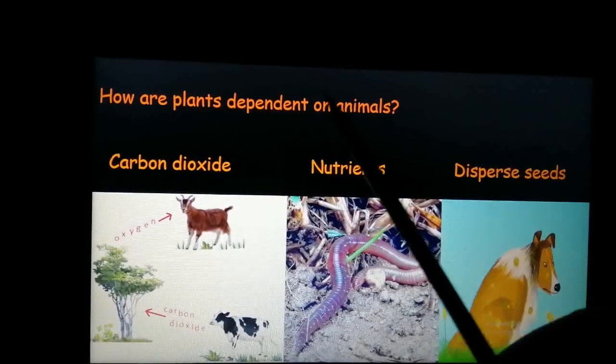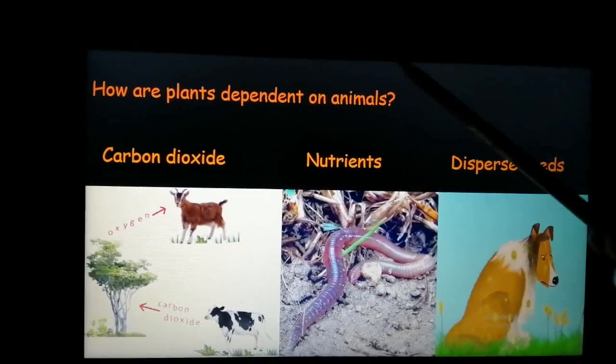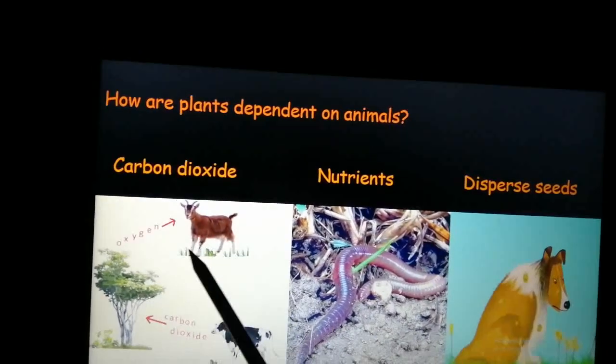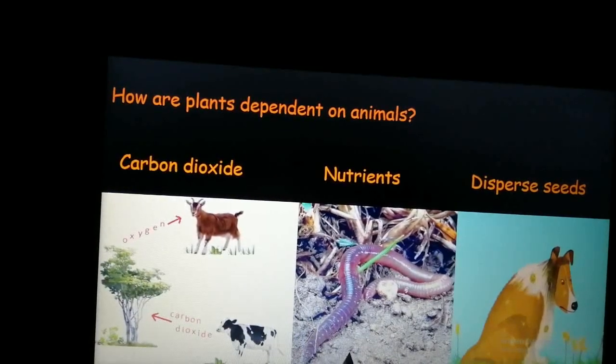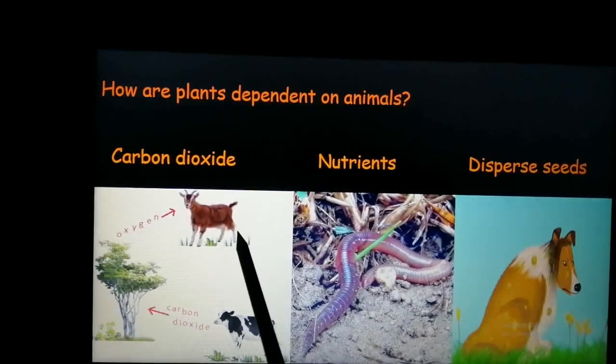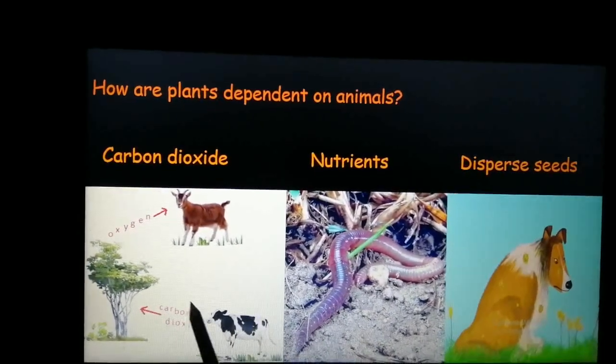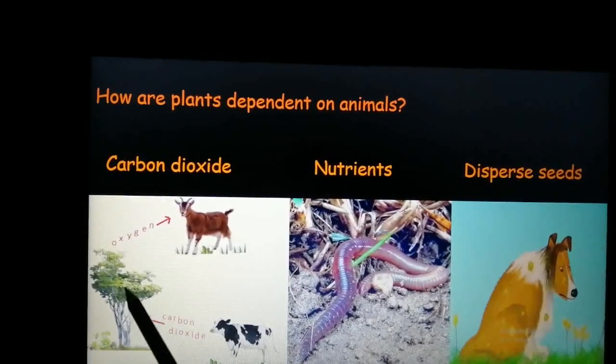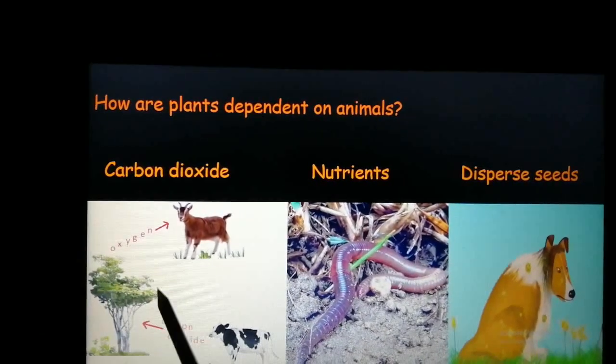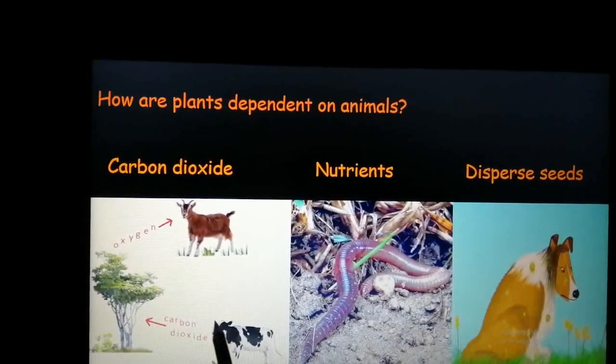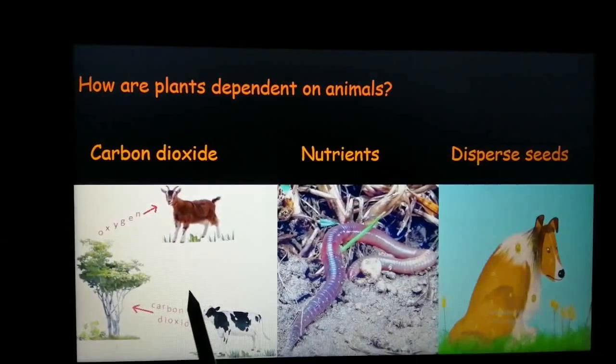So, plants are dependent on animals for carbon dioxide. Just like how when we breathe in, we are taking in oxygen, and when we breathe out, we give carbon dioxide, which is a requirement for the plants. So, plants depend on animals for carbon dioxide.